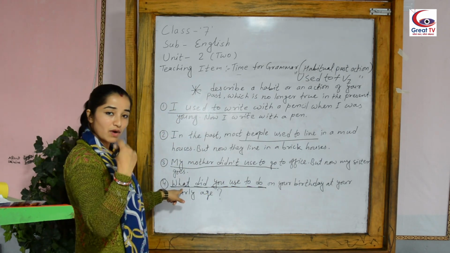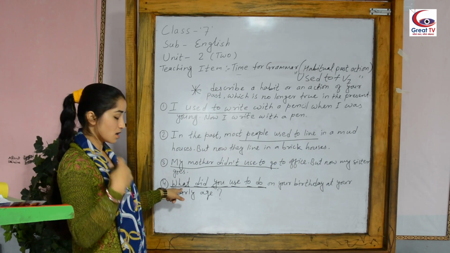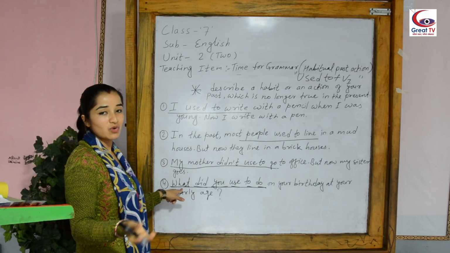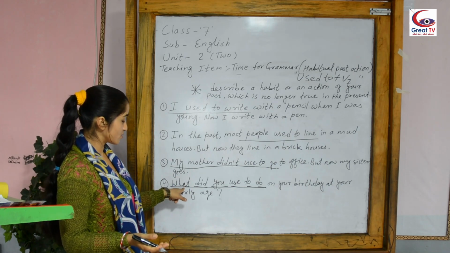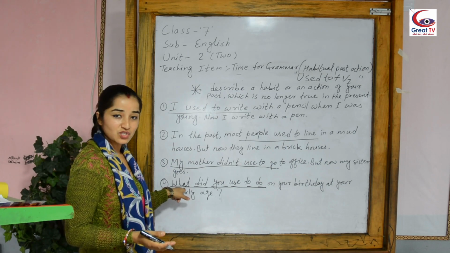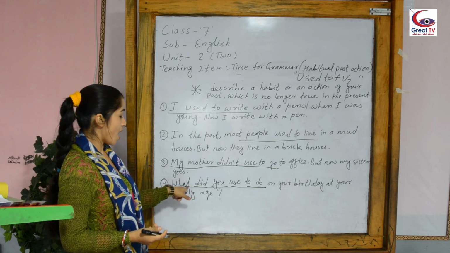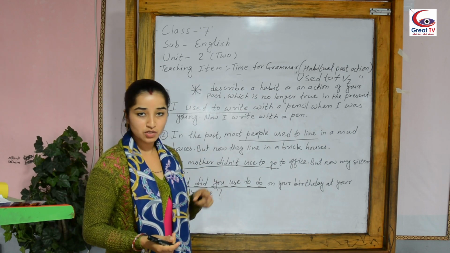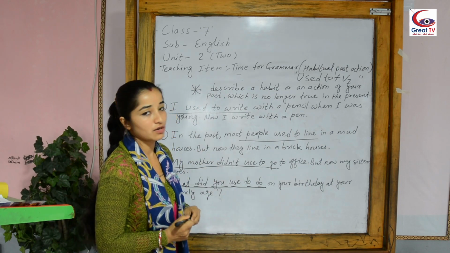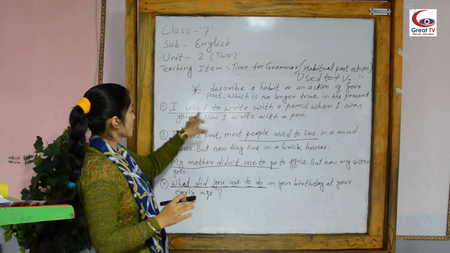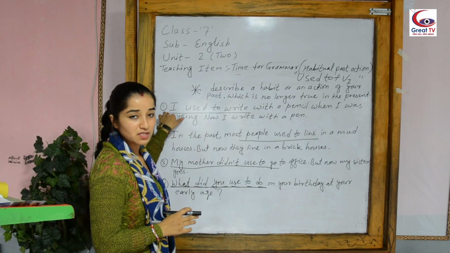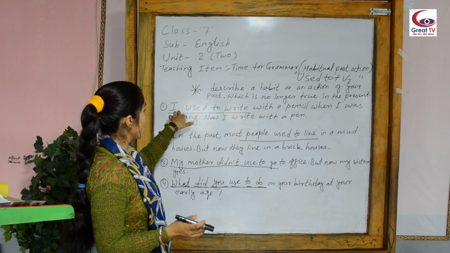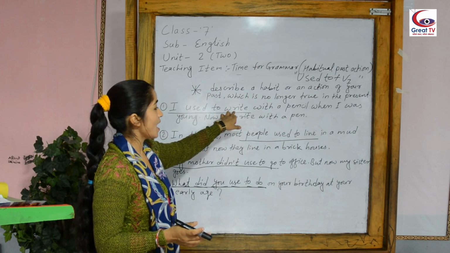So, while you are asking a WH question, you should use a WH word, and here our WH word is what. So, what did you used to do? Understood? Understood or not?